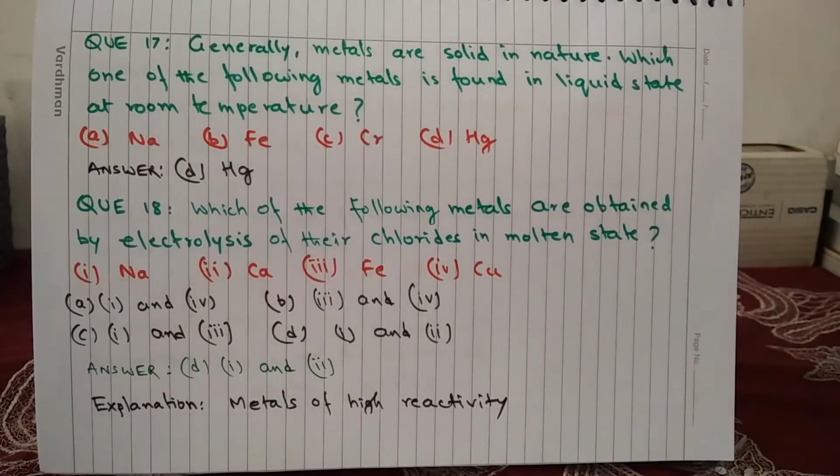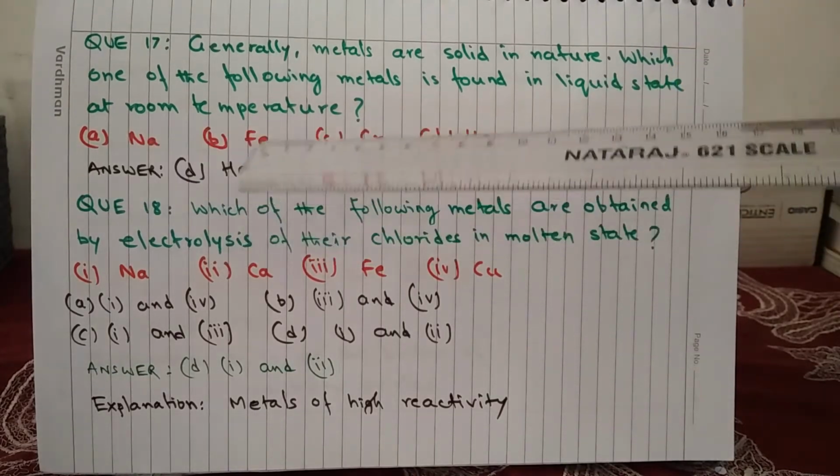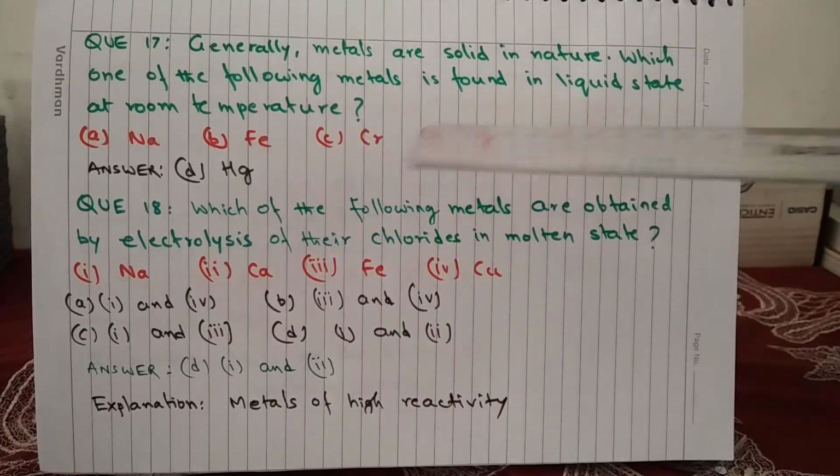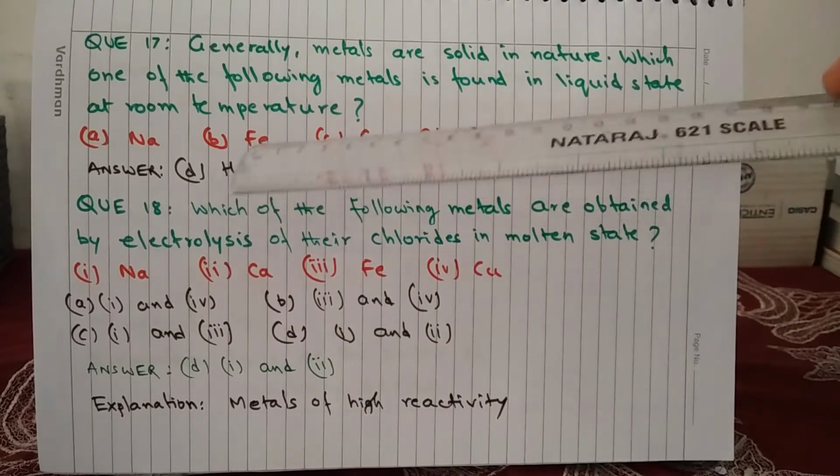Question 17. Generally, metals are solid in nature. Which one of the following metals is found in liquid state at room temperature? A. sodium, B. iron, C. chromium, and D. mercury. And the answer is D. mercury.